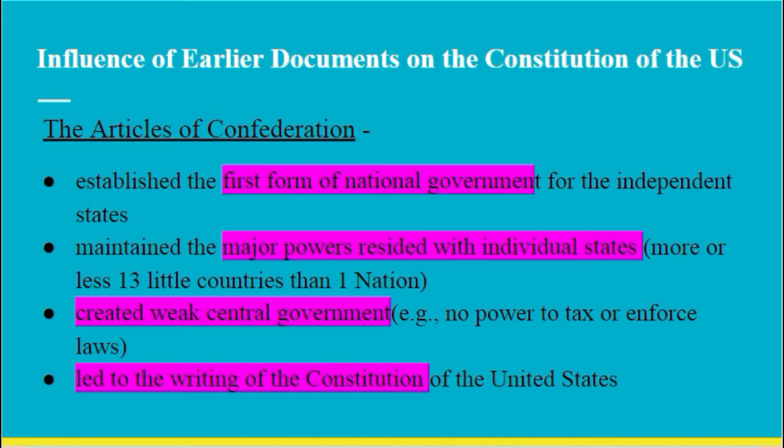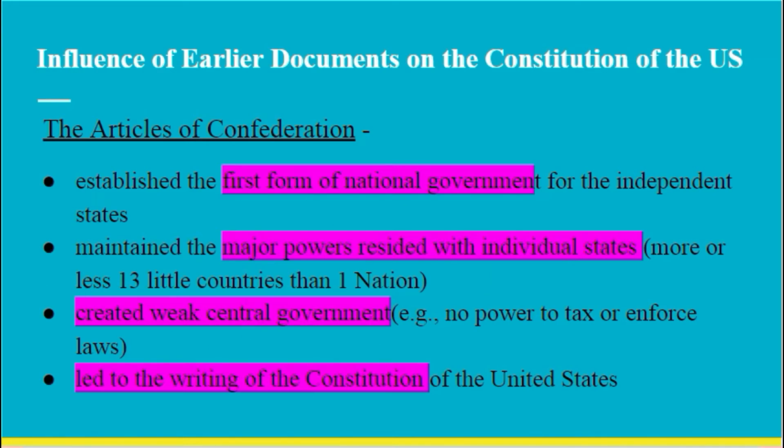It created a weak central government, and when it did create that weak central government, it gave it no power to tax, influence laws, or enforce laws, rather. It also leads to the writing of the Constitution, and that's where we start to see our structure. We know that we need an actual main purpose for the Constitution, and we know that the federal government needs a little bit more power than what we have in the Articles.